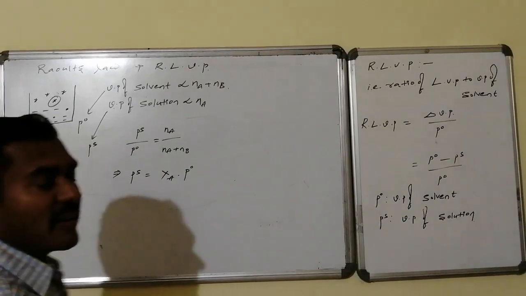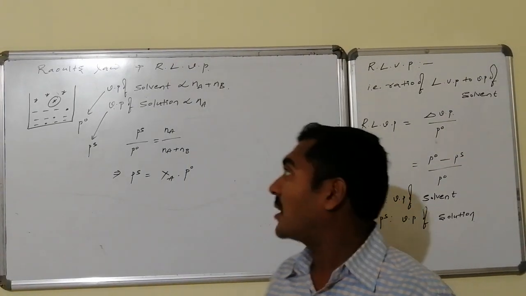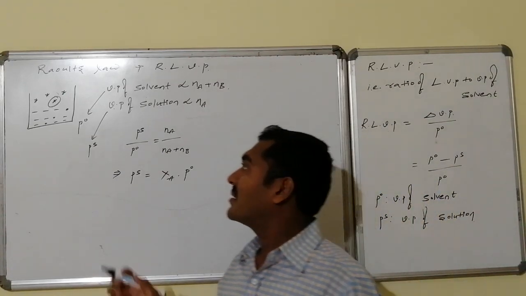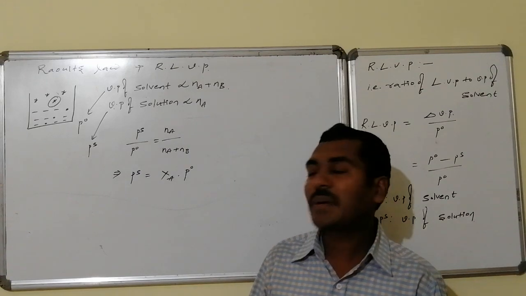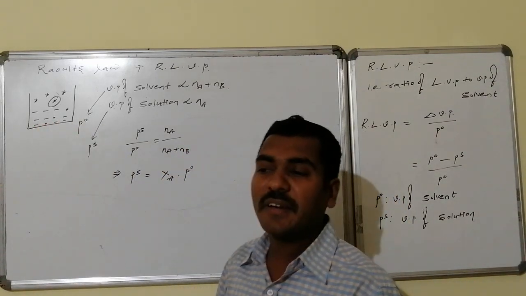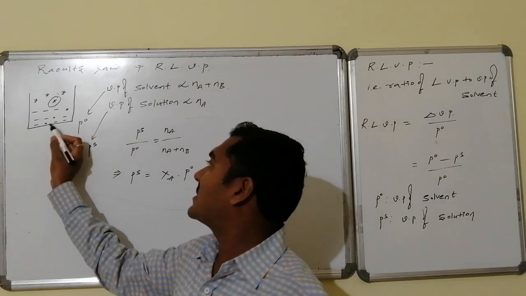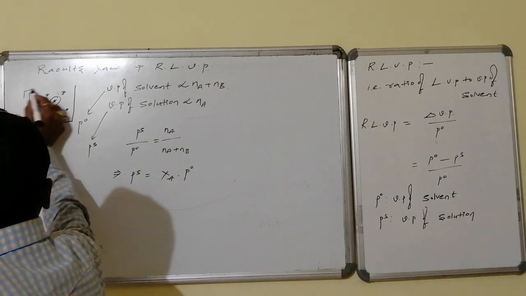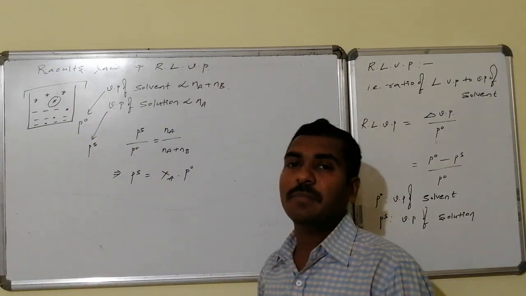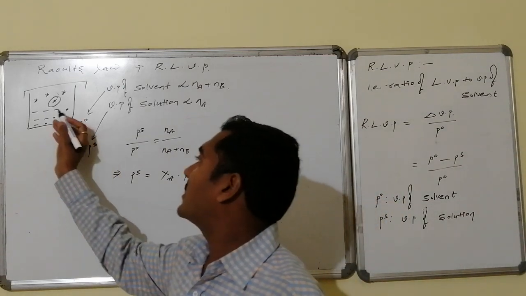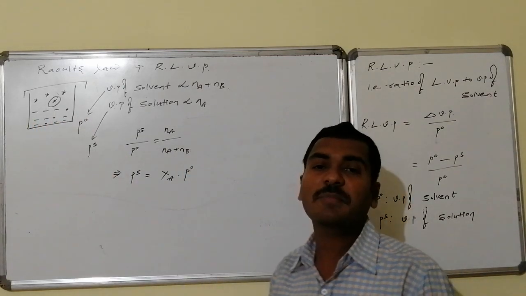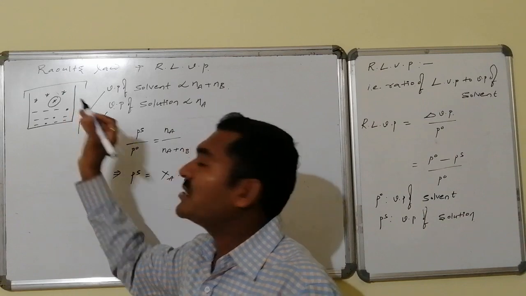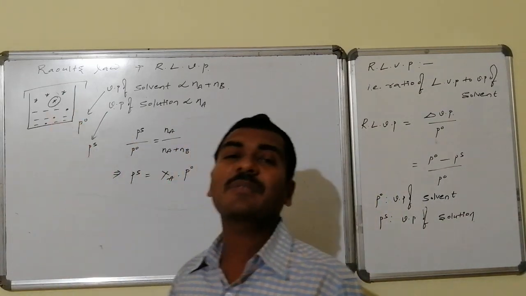Yes, let us go for Raoult's law and relative lowering in vapor pressure. When a non-volatile substance is dissolved in the solvent, the corresponding situation appears like this. See, this is the solvent in the beginning. In that, dot-like substance is present here and there, that is the non-volatile substance. Due to dissolution of this substance in the solvent, its vapor pressure decreases, because the molecules present in the upper layer enter into the vapor state. If it is also eligible to enter into the vapor state, then this molecule is also a vapor molecule.